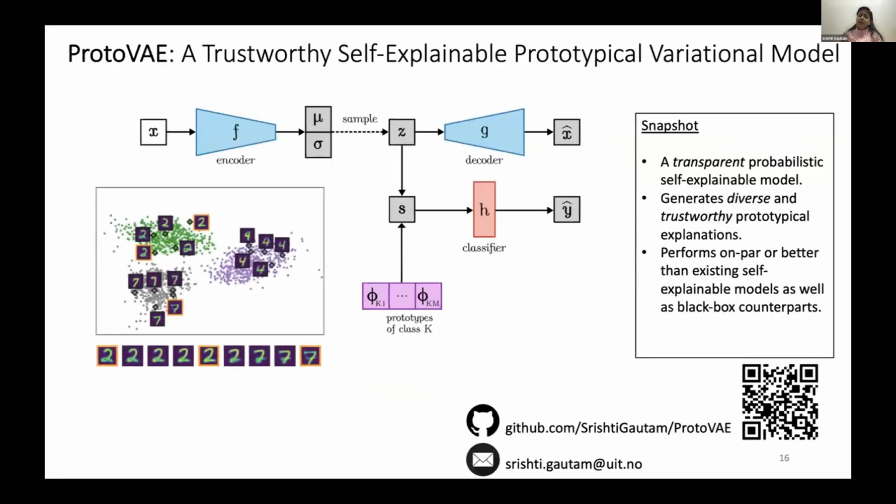And that's it. To conclude, we propose a transparent self-explainable model. It generates trustworthy explanations, and it performs on par with the current existing self-explainable models, as well as the black box encoders. The code is on GitHub.